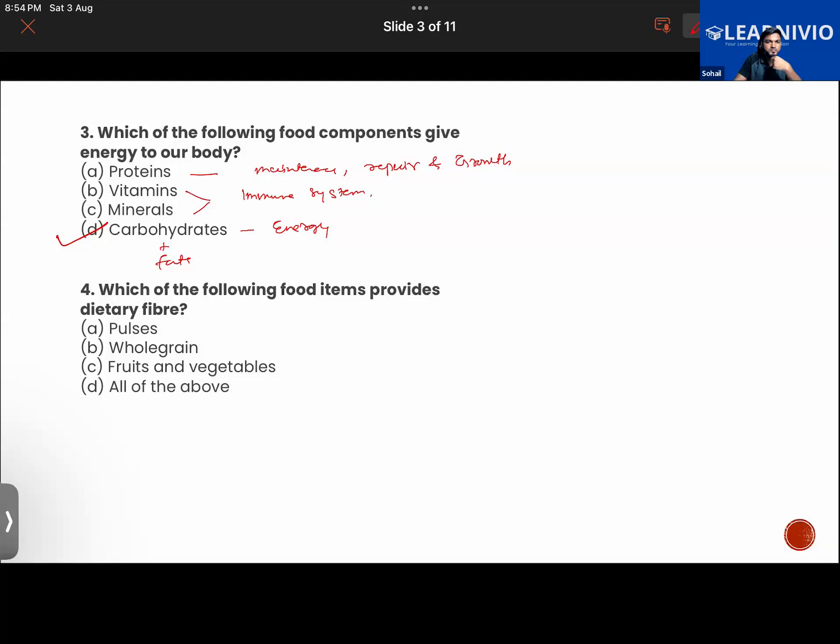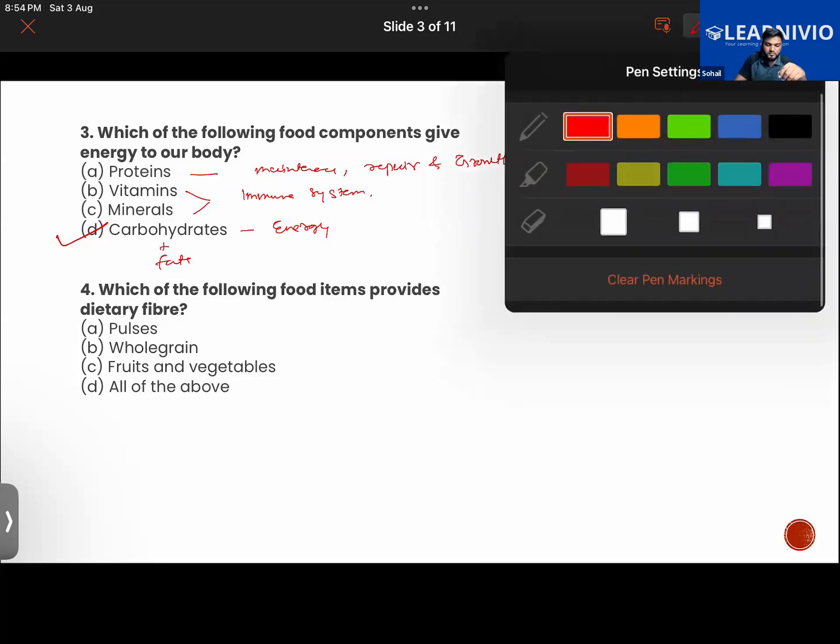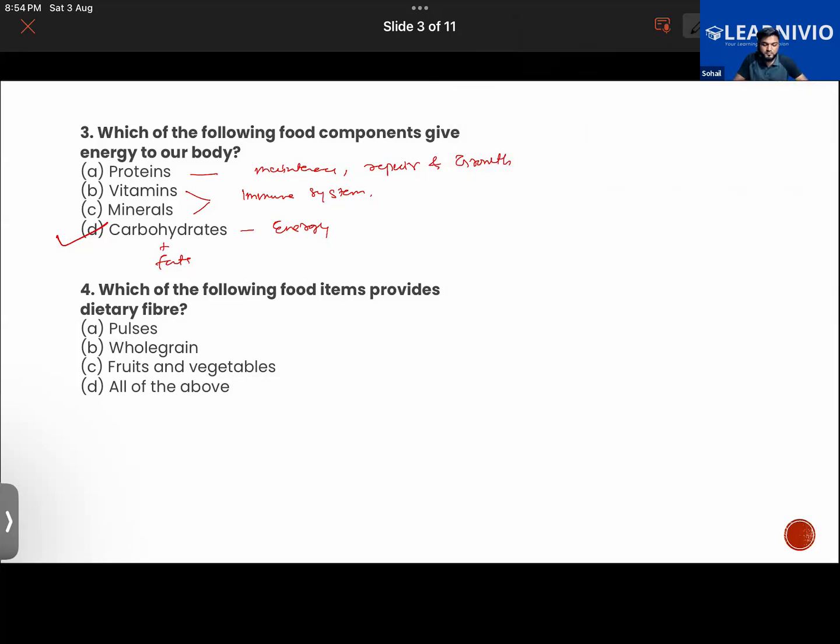I think it is whole grain. No. First of all, dietary fiber or roughage, both are the same thing.